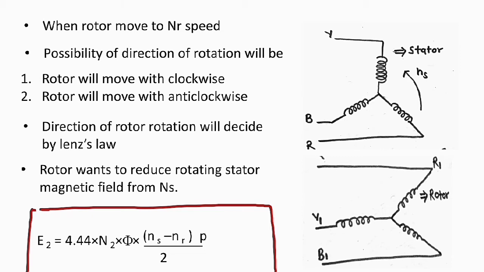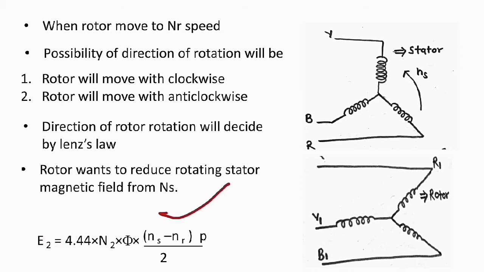So E2 will be reduced, the induced EMF gets reduced because of Lenz law. So it is NS minus NR into P upon 2.